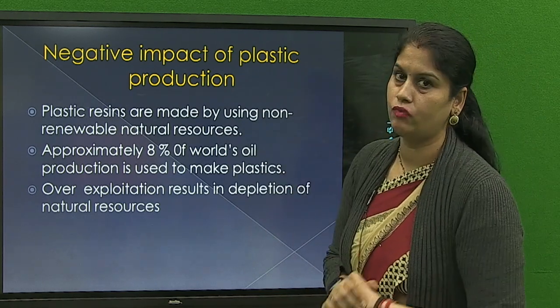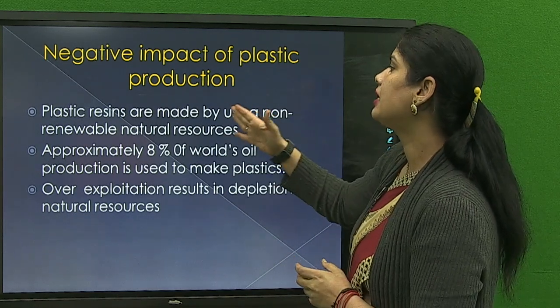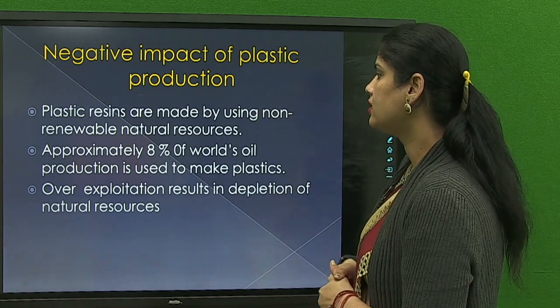Now next topic is negative impact of plastic production. So what is the negative impact of plastic production? There are 3. Plastic resins are made by using non-renewable natural resources.